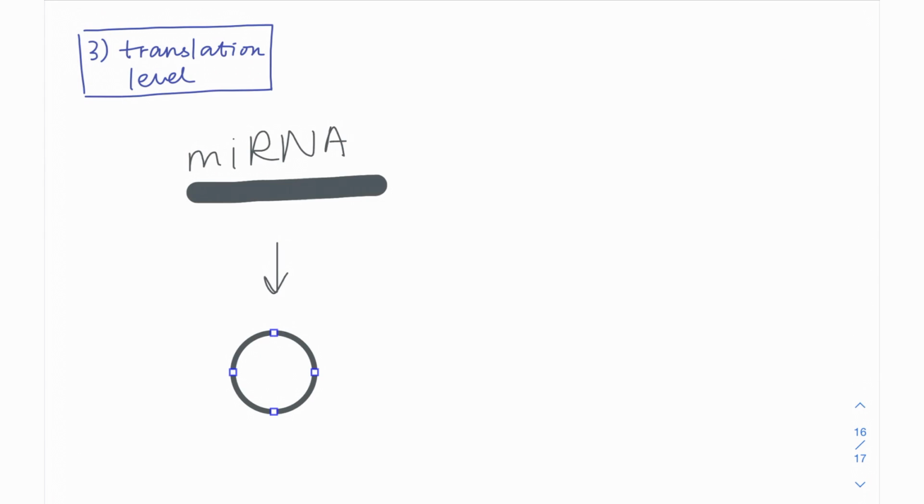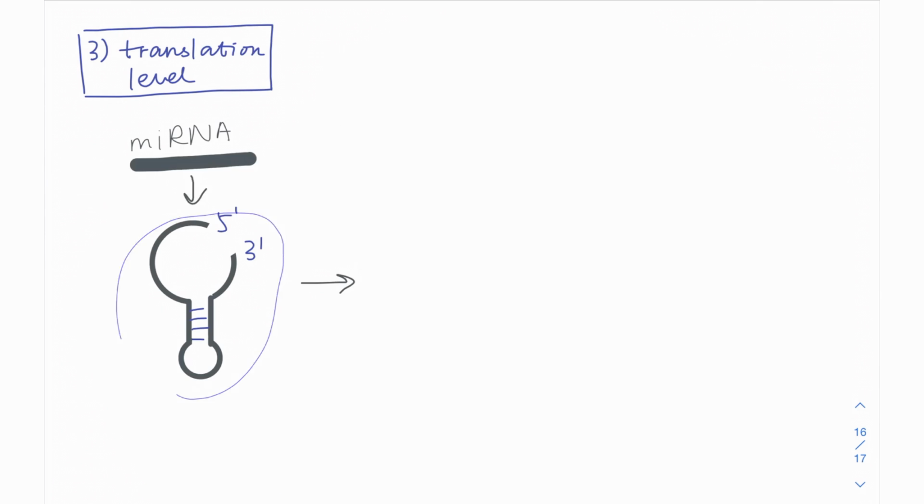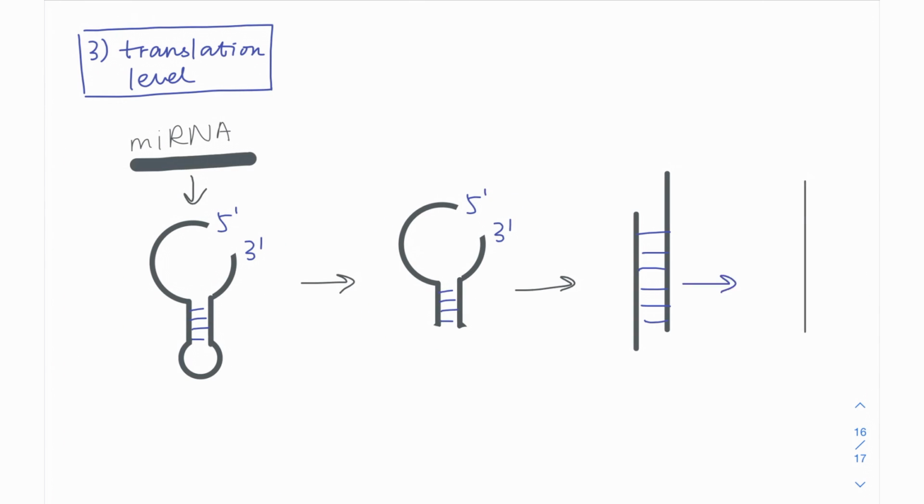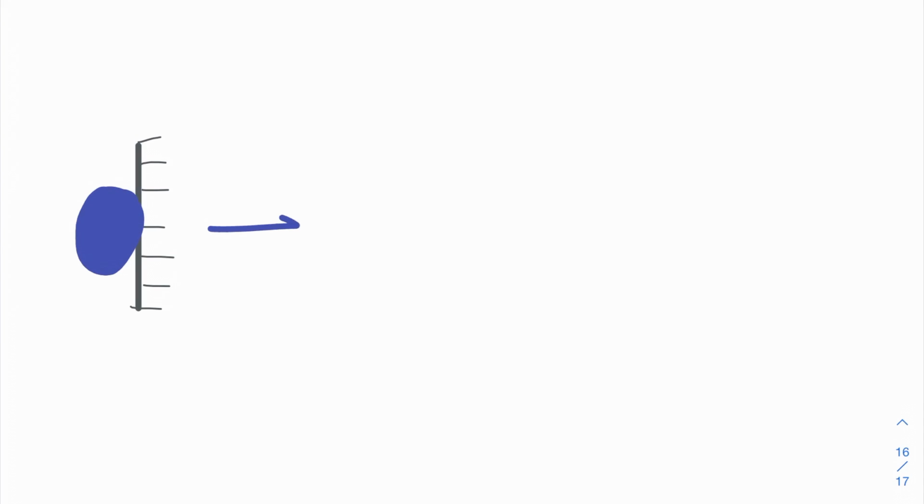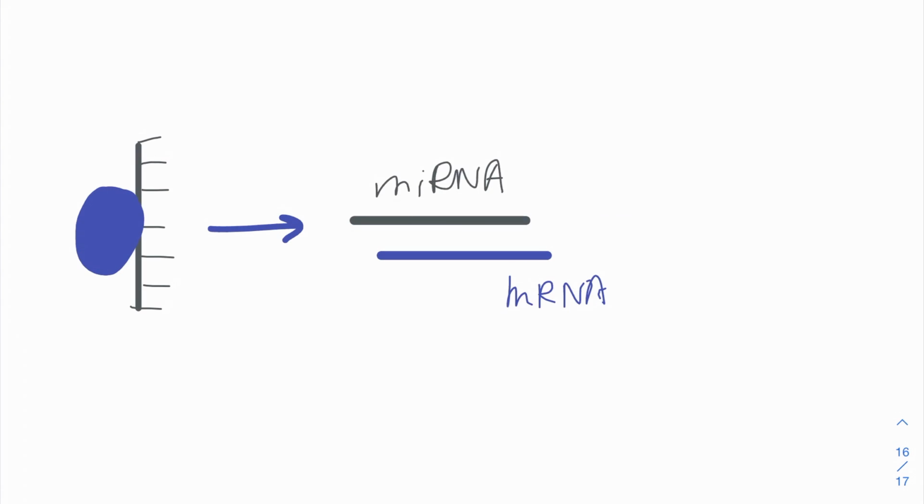They are first transcribed into a long precursor. Then they are folded onto themselves. The single-strand precursor becomes double-stranded. After a few more in-between steps, they turn into single-stranded microRNA molecules. The microRNA is complementary to certain parts of the mRNA and is guided by a protein when attaching. When it binds to the mRNA, it degrades the mRNA.